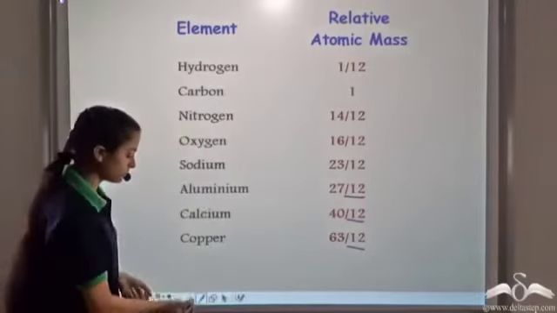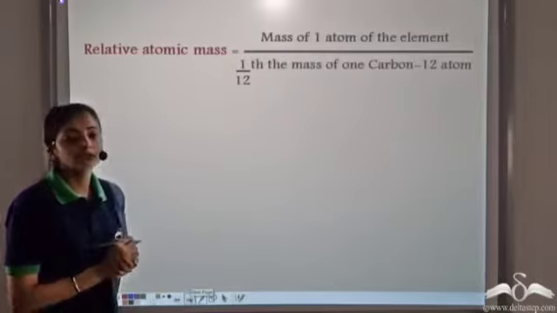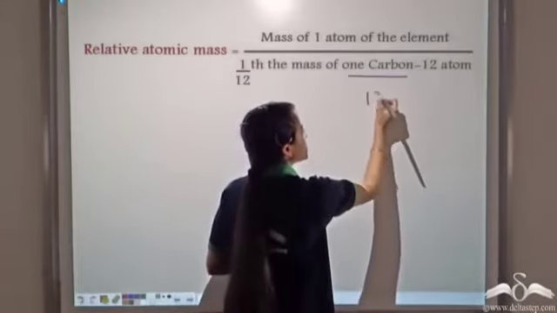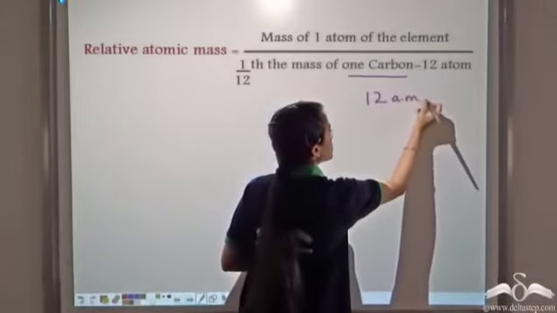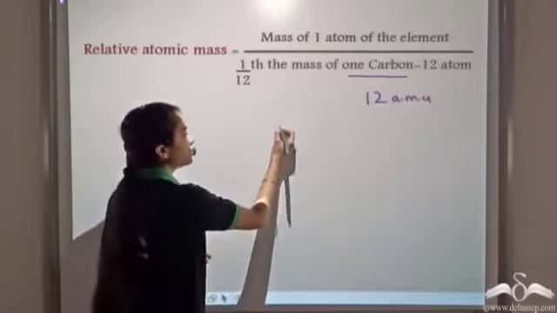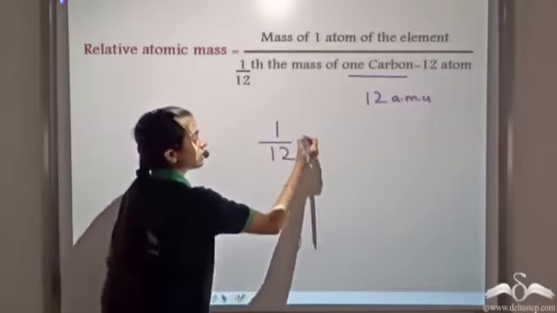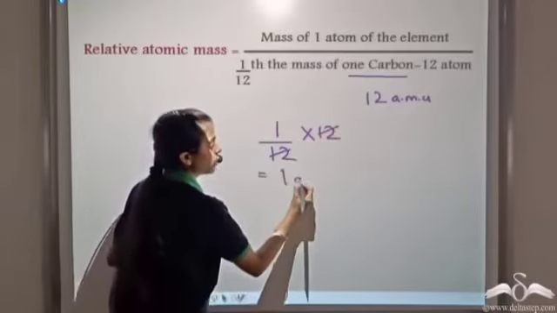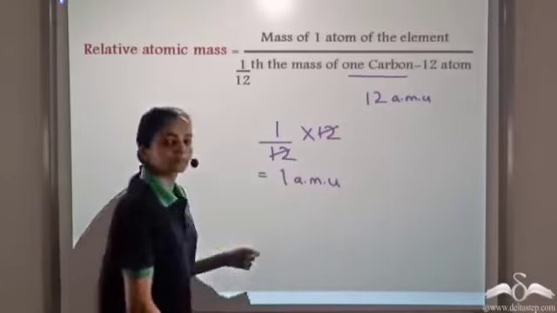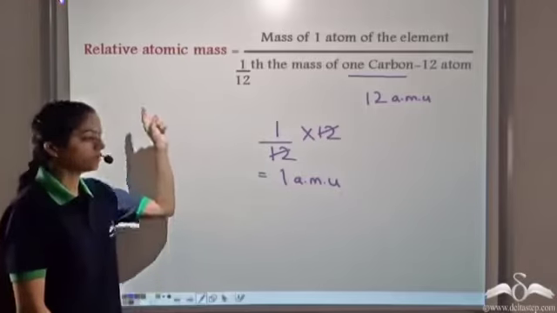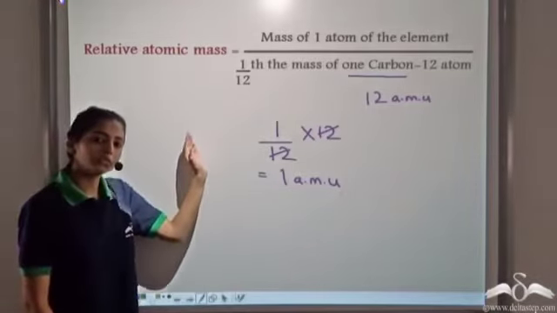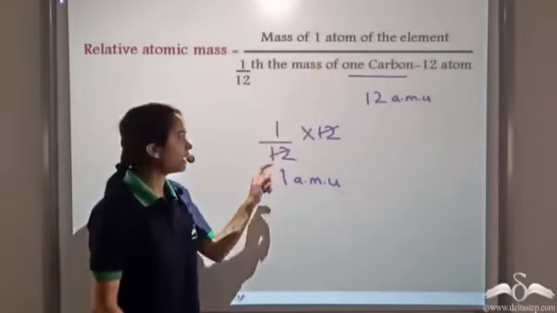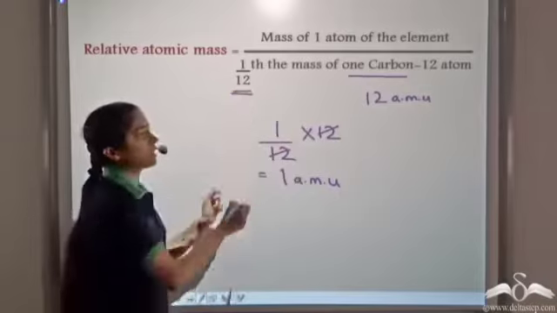So what do we do? We take 1/12 the mass of one carbon 12 atom. The mass of one carbon 12 atom is 12 atomic mass units. If we take 1/12 of the mass of one carbon 12 atom, we get 1 atomic mass unit. So this makes it easier to calculate the relative atomic masses of the different elements, and we do that now by taking the mass of one atom of the element, dividing it by 1/12 the mass of one carbon 12